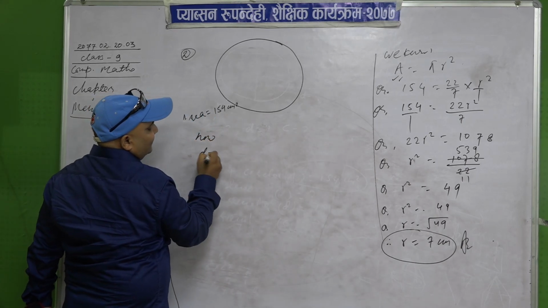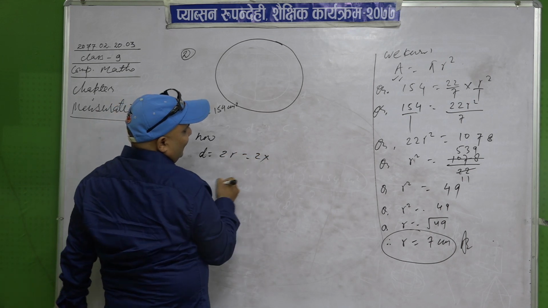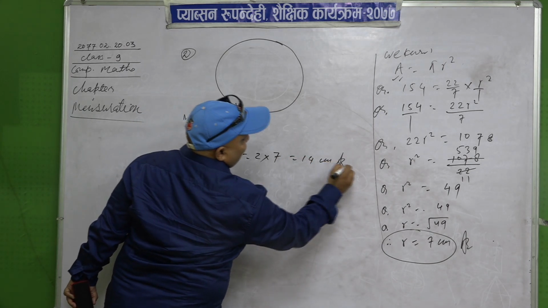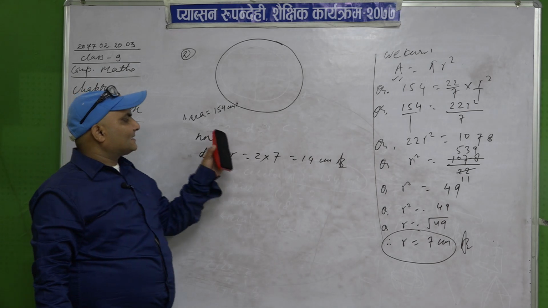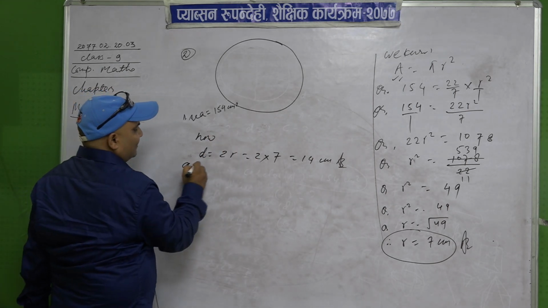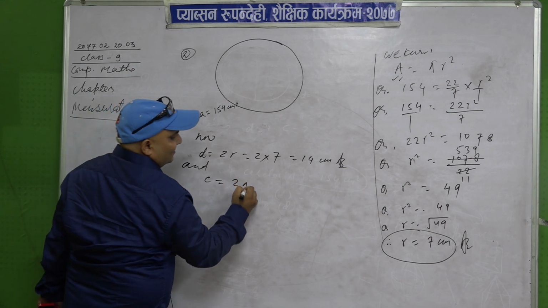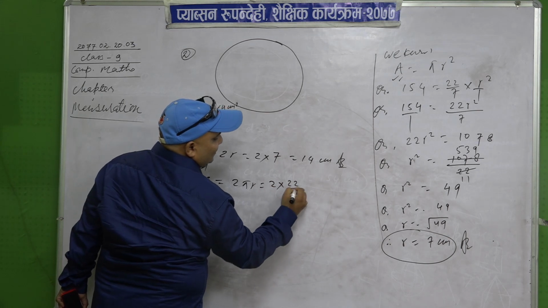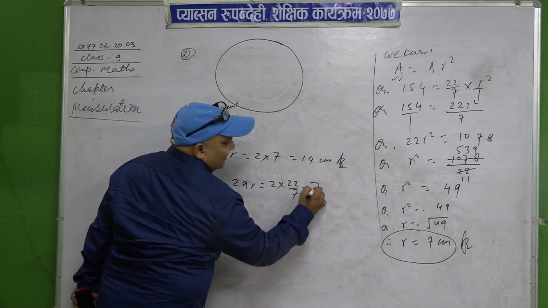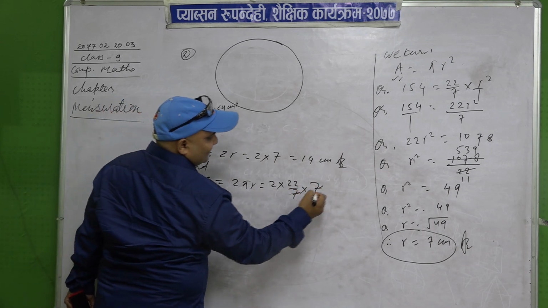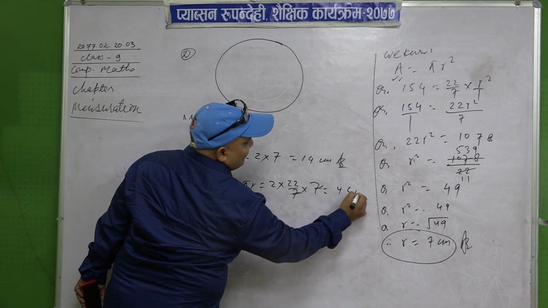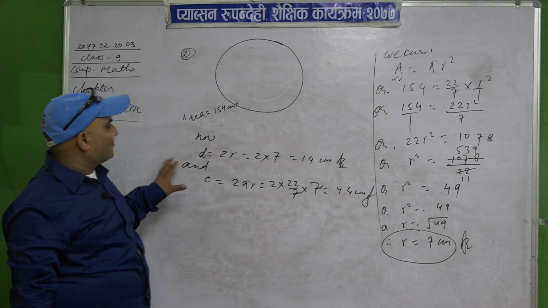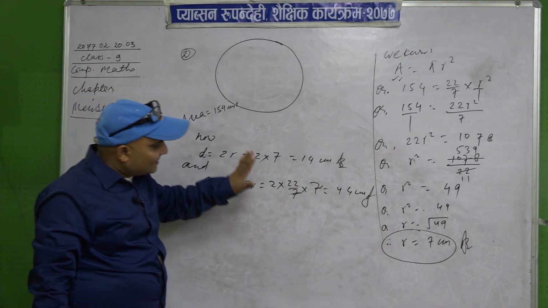What is the value of d? d is equal to 2r. 2 into r, with r being 7 centimeter, is 14 centimeter. So the diameter of this figure is 14 centimeters. And the circumference is 2 pi r, or we can use pi d also. 2 into pi, that is 22 upon 7, into r, which is 7. The 7s cancel, 2 times 22 is 44 centimeter. So the circumference of this circle is 44 centimeter.